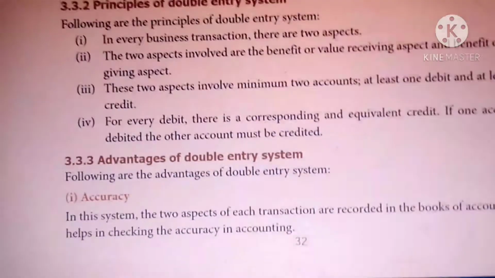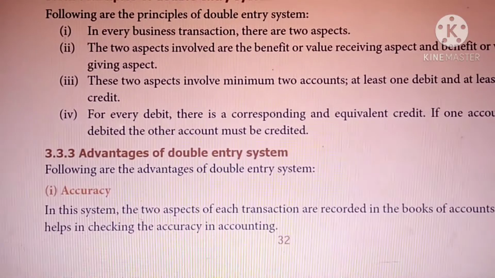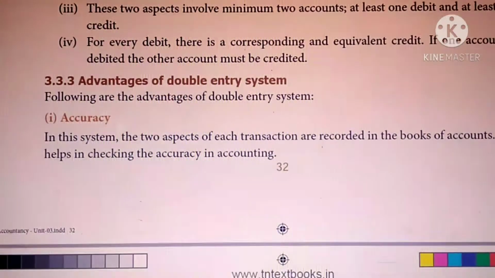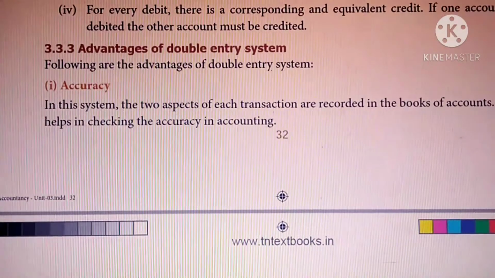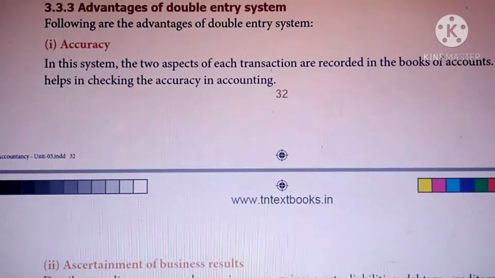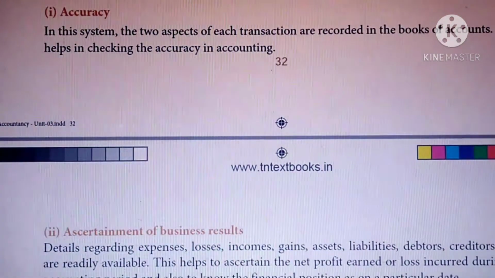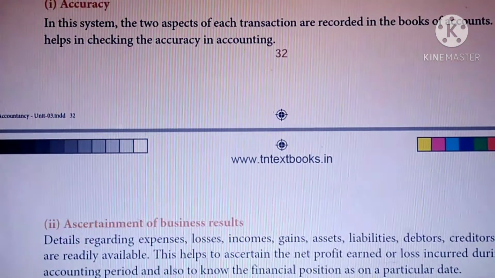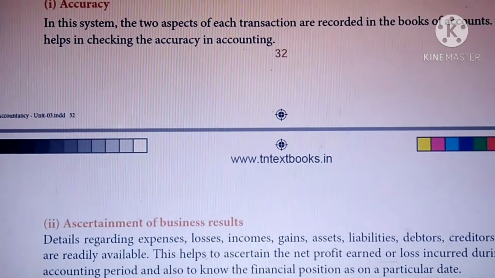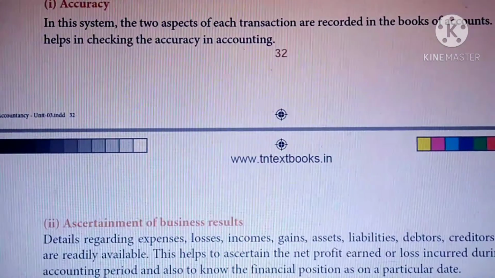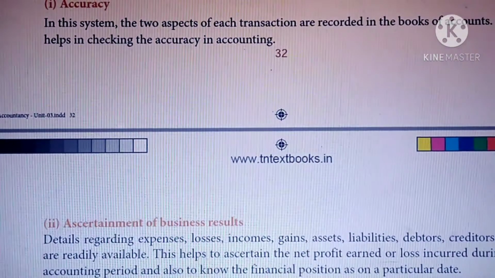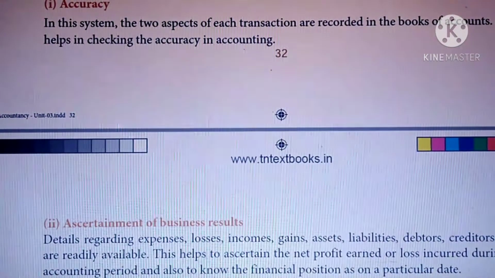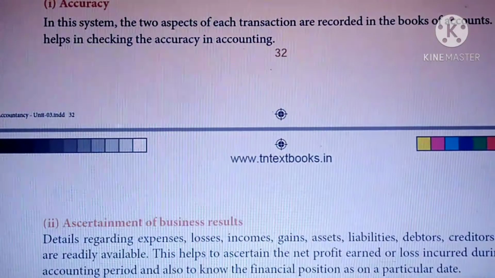Next we are going to learn the advantages of the double entry system. So what are the advantages? Accuracy. In this system, two aspects of each transaction are recorded in the books of account. This helps in checking the accuracy in accounting. So very accurately we can check the arithmetical accuracy in the double entry system. In this system, two aspects of each transaction are recorded. Both the debit aspect as well as the credit aspect we have to record.